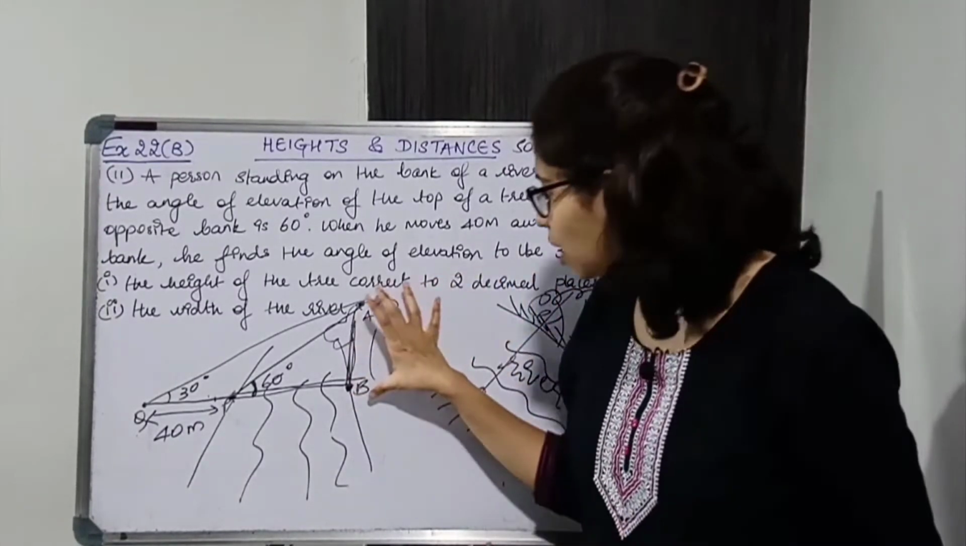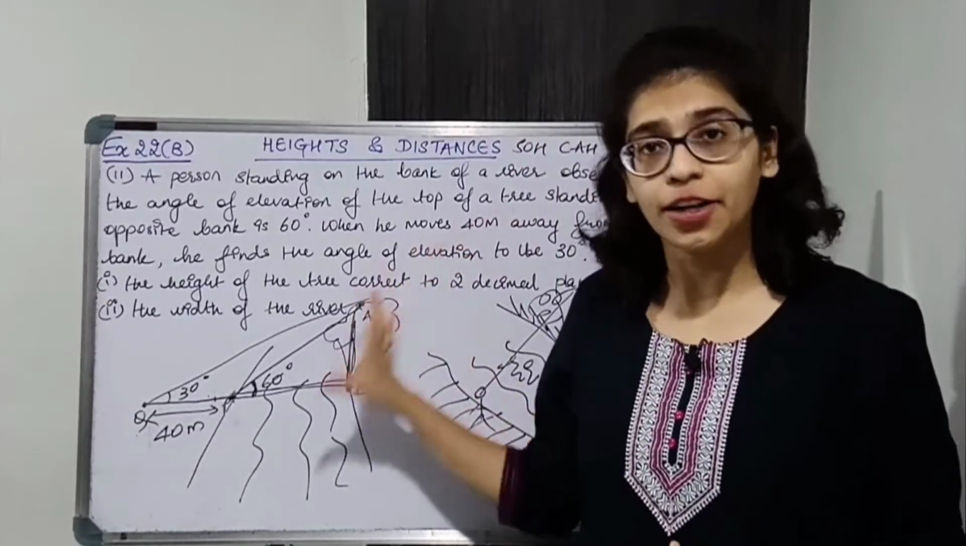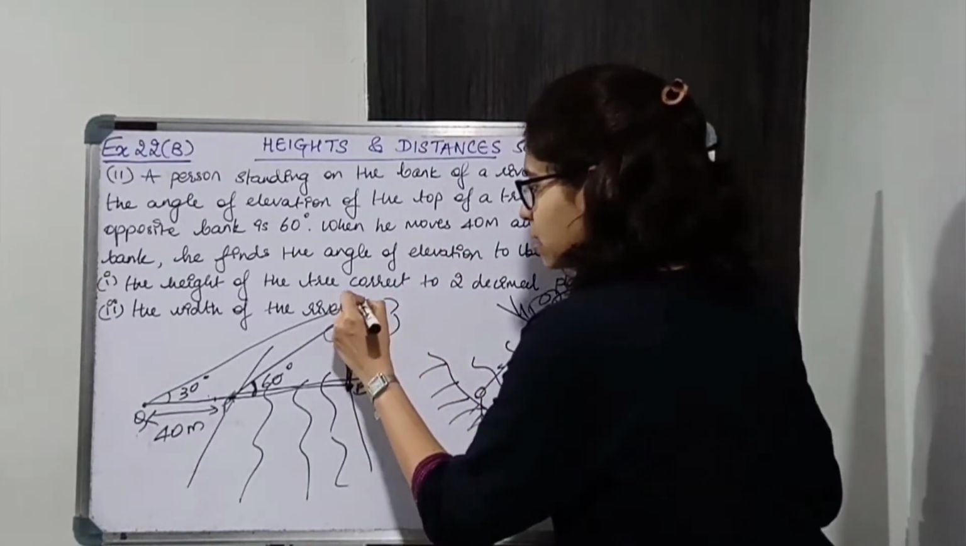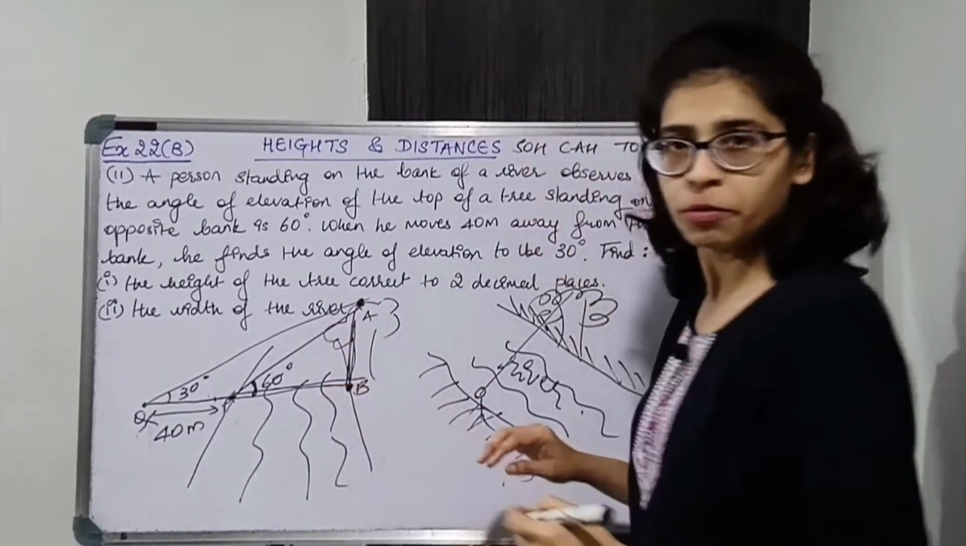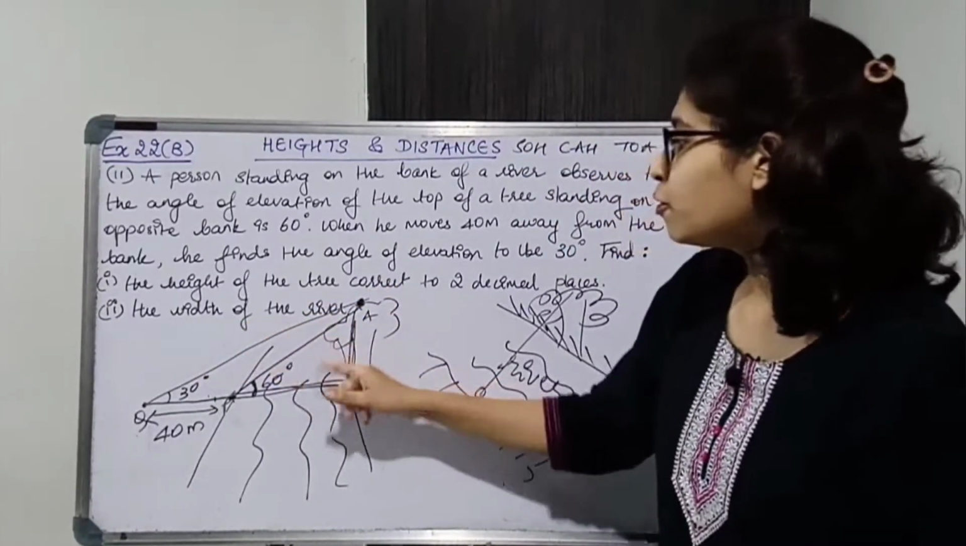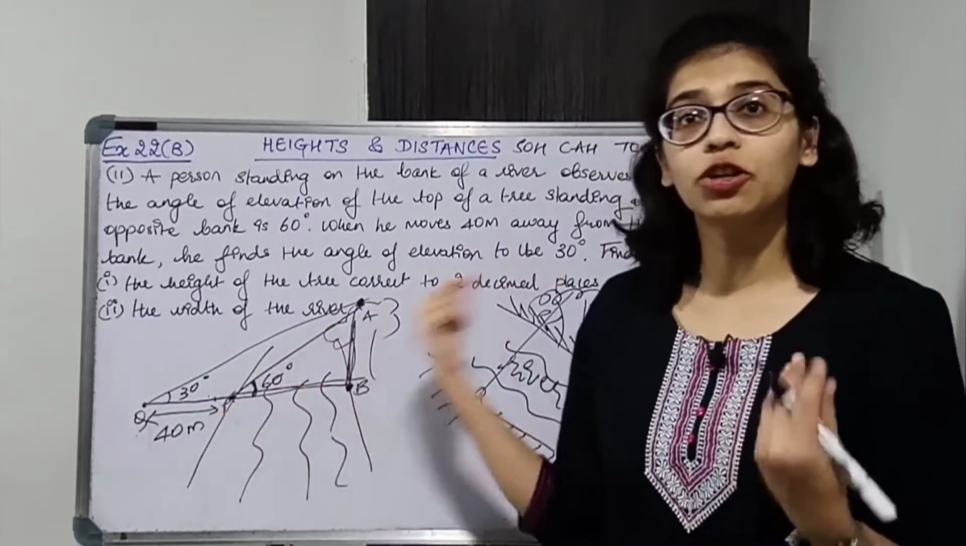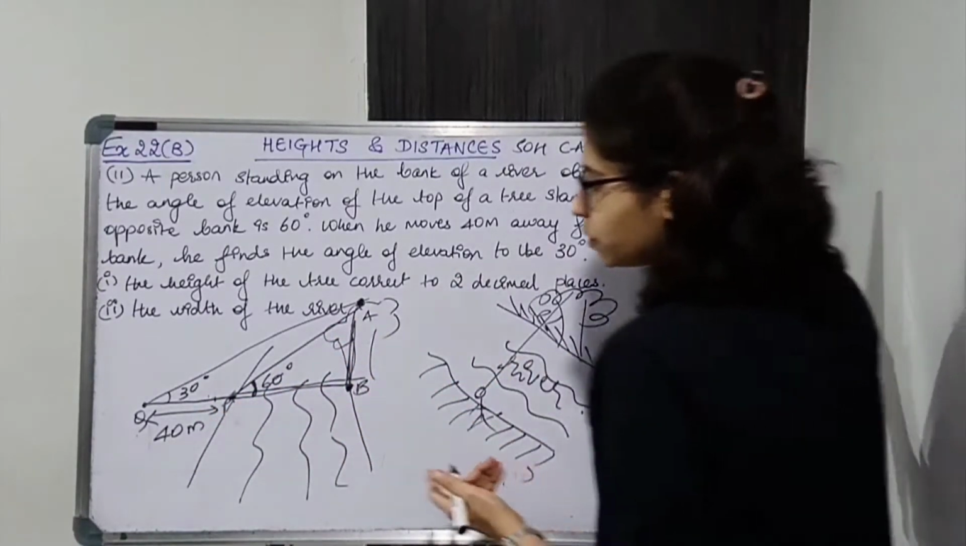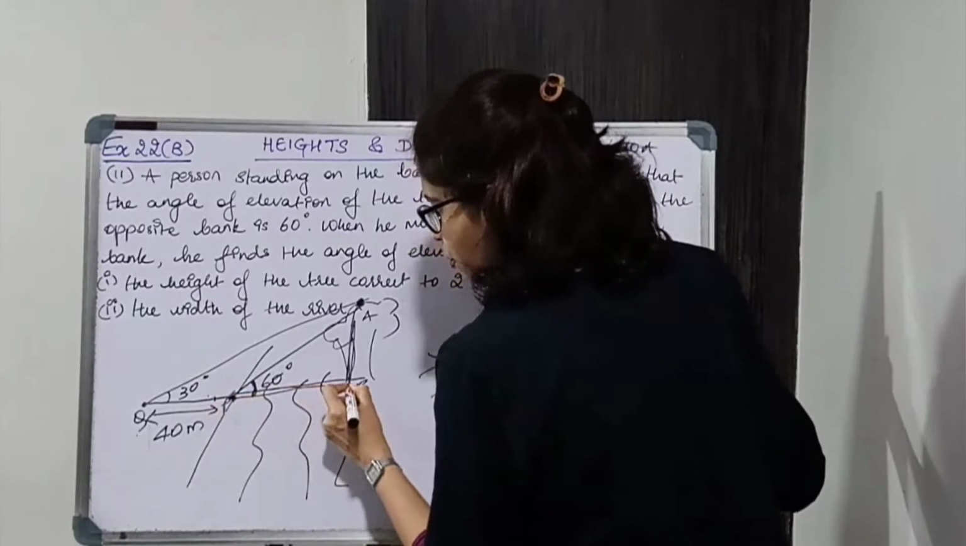We have to find the height of the tree. A, B, the height of the tree. Okay, A is the tip of the tree, B is the bottom of the tree. Okay, this is the height. Now second part में we have to find the width of the river. Okay, width of the river क्या हो जाएगा? Width of the river is nothing but this to this.